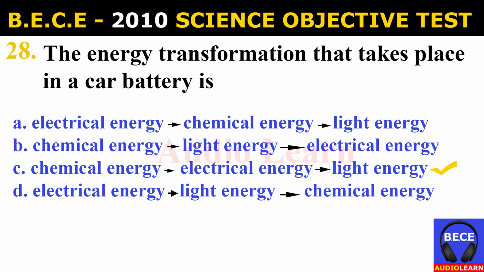Number 28. The energy transformation that takes place in a car battery is A. Electrical energy to chemical energy to light energy, B. Chemical energy to light energy to electrical energy, C. Chemical energy to electrical energy to light energy, D. Electrical energy to light energy to chemical energy. And the answer is C. Chemical energy to electrical energy to light energy. The energy transformation that takes place in a car battery is chemical energy to electrical energy to light energy.